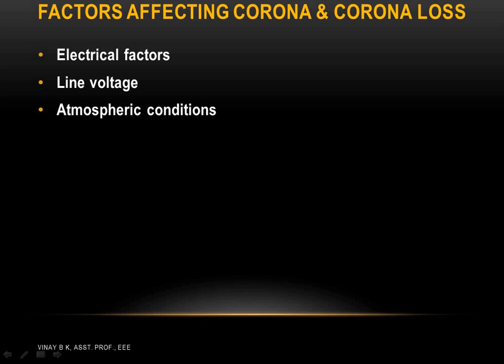Second, in stormy, dusty and rainy conditions, the number of free electrons is more, hence disruptive voltage is less, so this increases the corona loss.